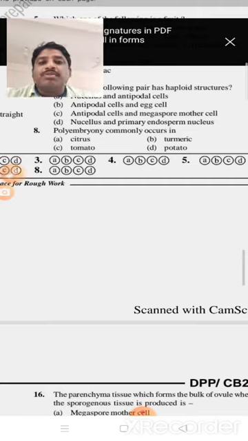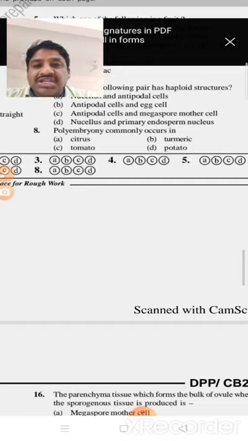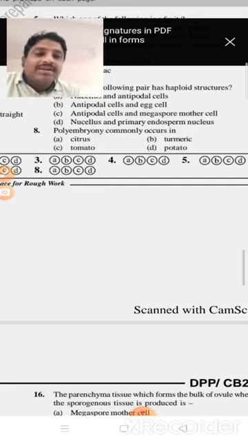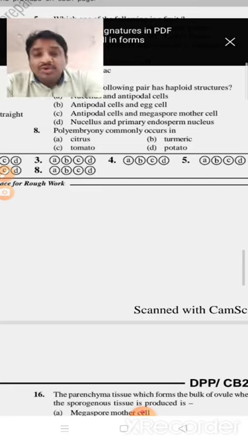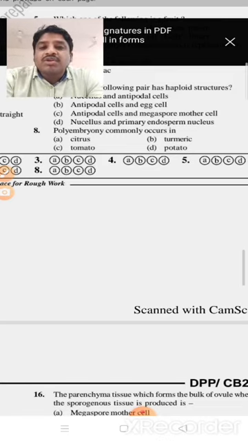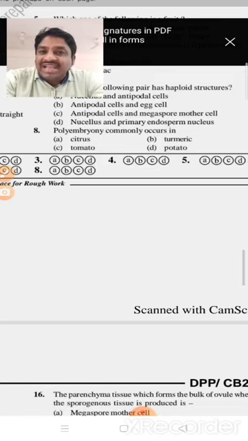So here, polyembryony commonly occurs in: option A citrus, option B turmeric, C tomato, and D potato. So what is meant by polyembryony? Polyembryony means more than one embryo formed in angiospermic plants. That's why we call it polyembryony.